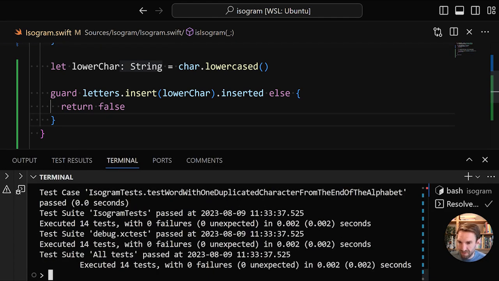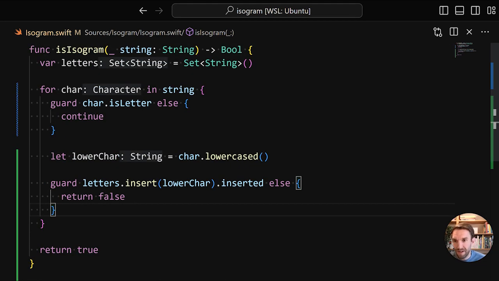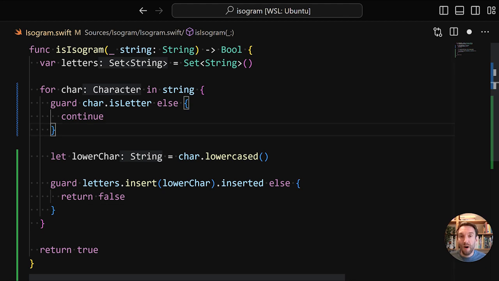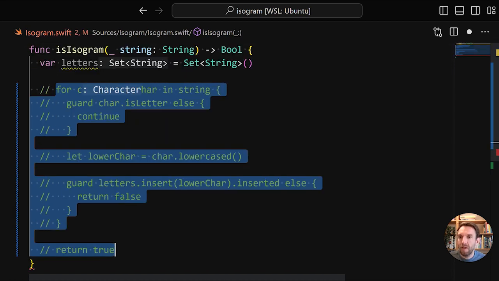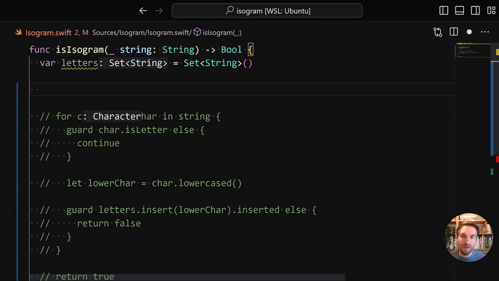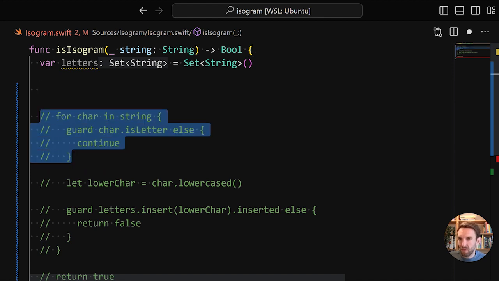So run Swift test, and again we have a nice iteration. So we're using the fact that with sets we get back a new value with the insert call, and we're using that. While our current imperative solution isn't bad, let's see what happens if we rewrite this using the functional paradigm. So we're gonna comment out the existing code for reference, and then we're gonna see what it looks like in a functional way.